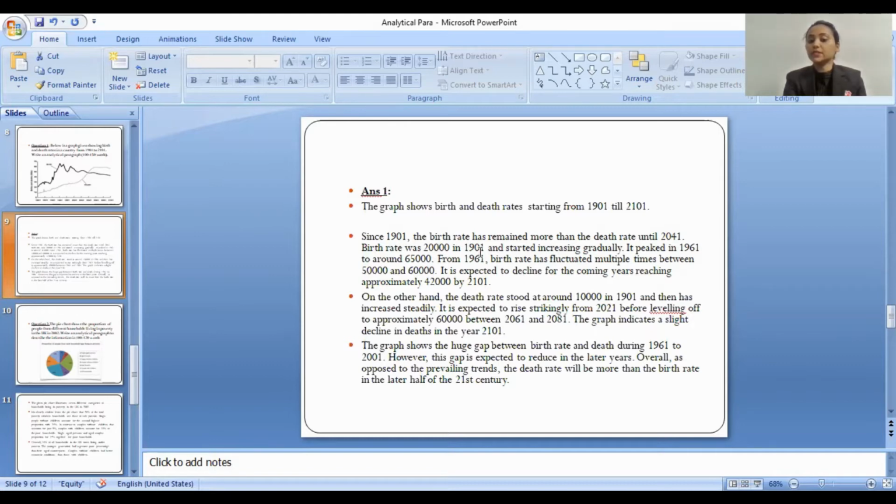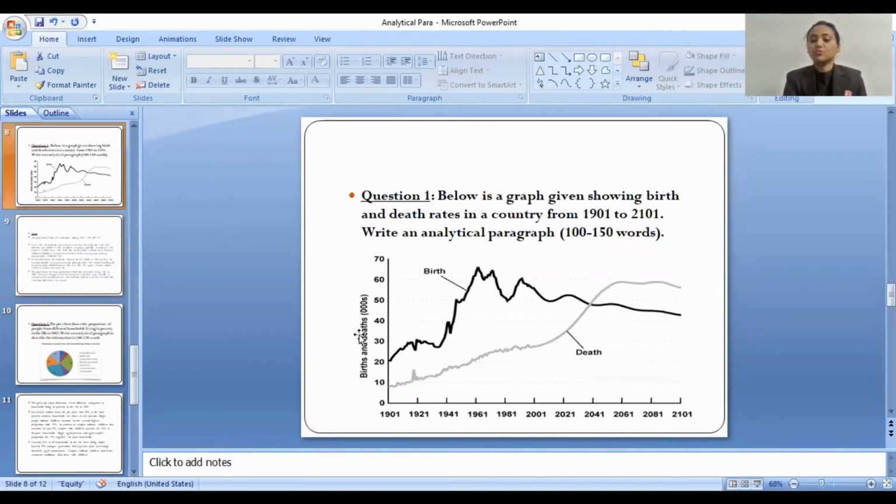Birth rate was 20,000 in 1901 and started increasing gradually. It peaked in 1961 to around 65,000.